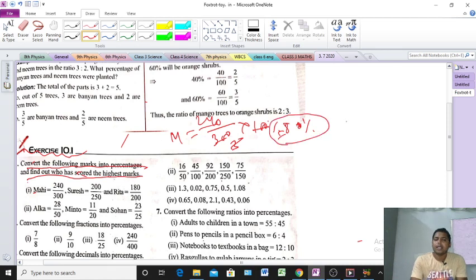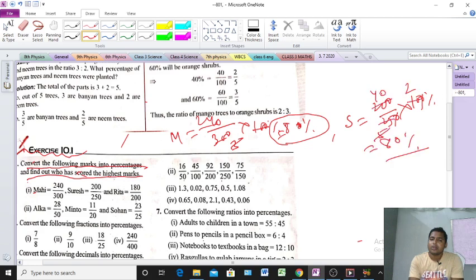Next Suresh. For Suresh, 200 by 250, same process, multiply by 100. Cancel the zeros, 5 twos are 10, 5 fives are 25. Next, 5 times 40 is 200. So 40 into 2, we are getting 80%. Clear or not? Mahi gets 80%, and Suresh also 80%, same percentage.